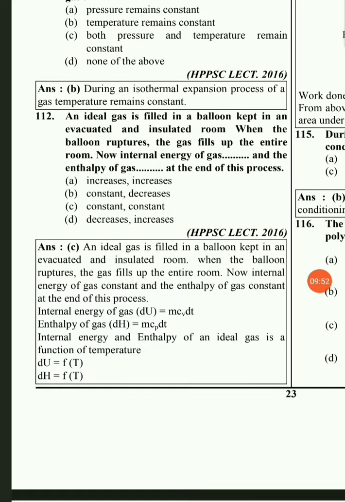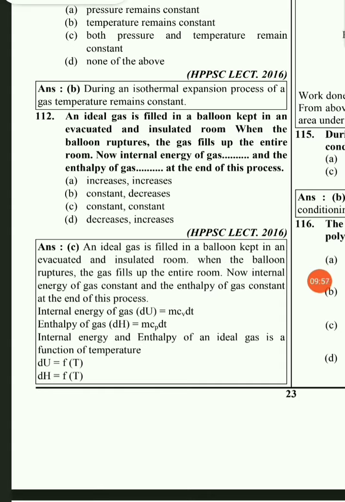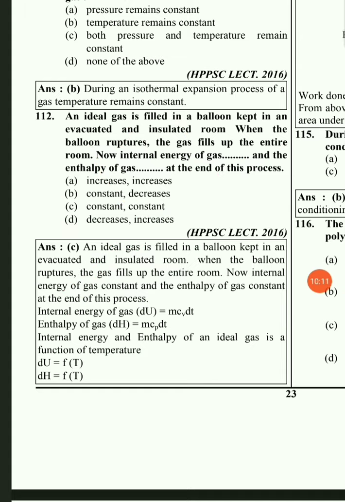Now internal energy, as you all know, is a function of temperature. So here, though the balloon ruptures, its internal energy and the enthalpy remain constant because they are both a function of temperature. As the temperature of the room remains constant, they will remain constant. So here option C will be the right answer.